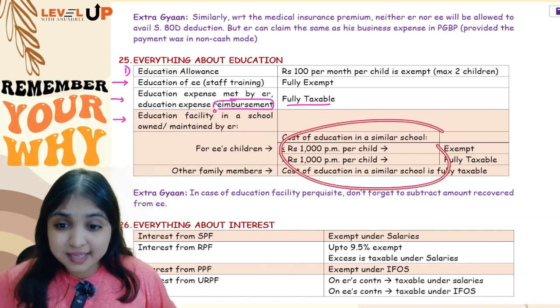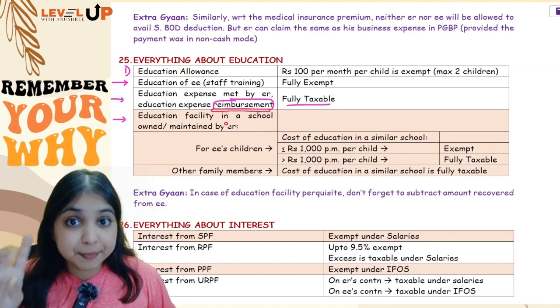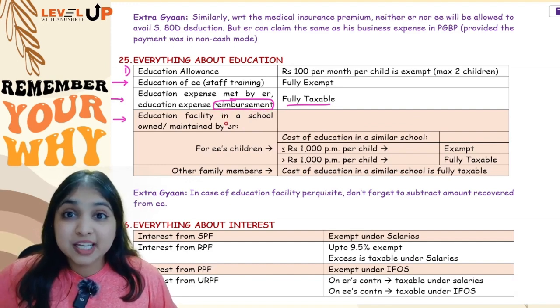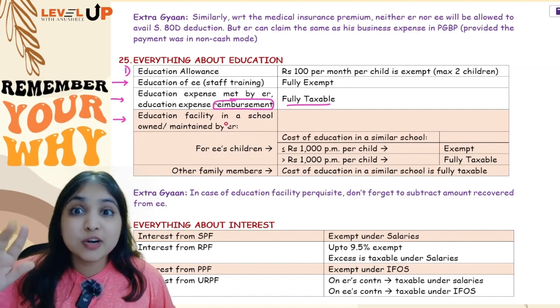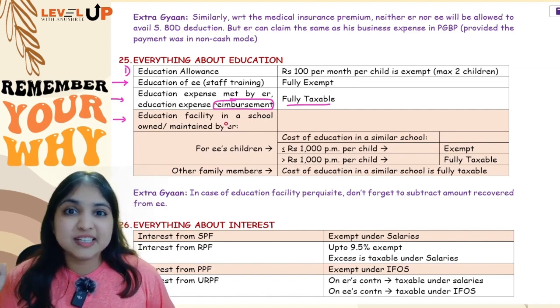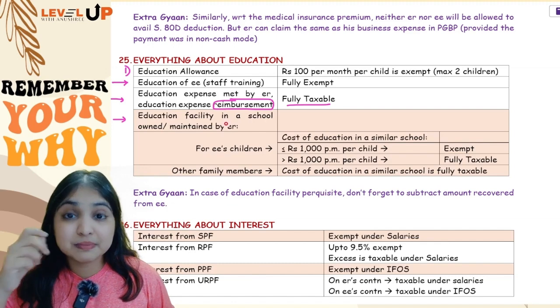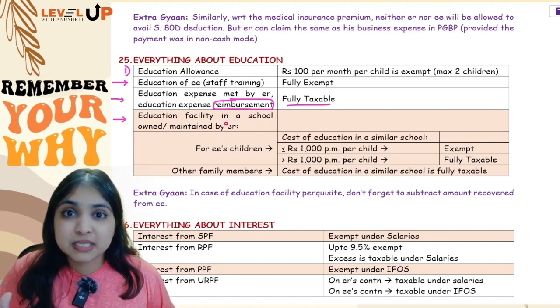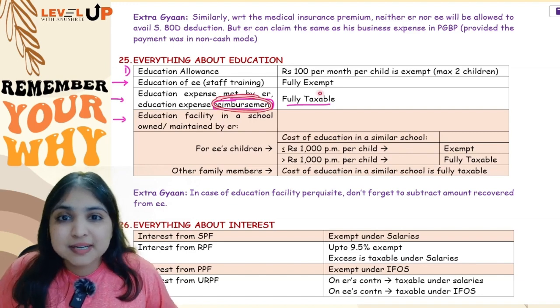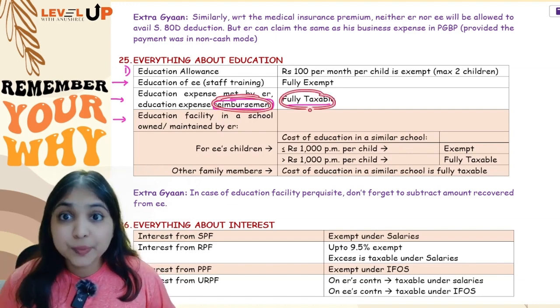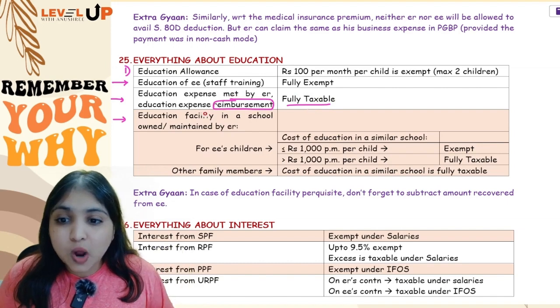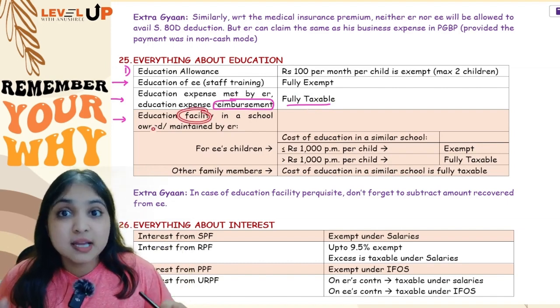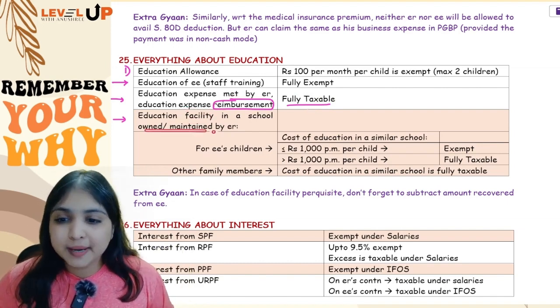Okay. See, reimbursement point, no tension, because we've already learnt about reimbursements. Reimbursements are generally fully taxable. Only 2 reimbursements you get exemption. One is your telephone, mobile phone bill reimbursement. Second is medical reimbursement, but only if it is in specified hospital and specified patient. All other reimbursements will be fully taxable. You already know it. So now our whole focus will be on the facility, education facility. This facility is in a school which is owned or maintained by employer.